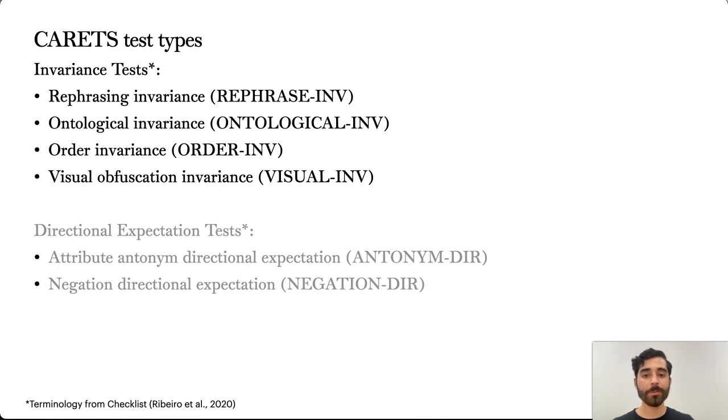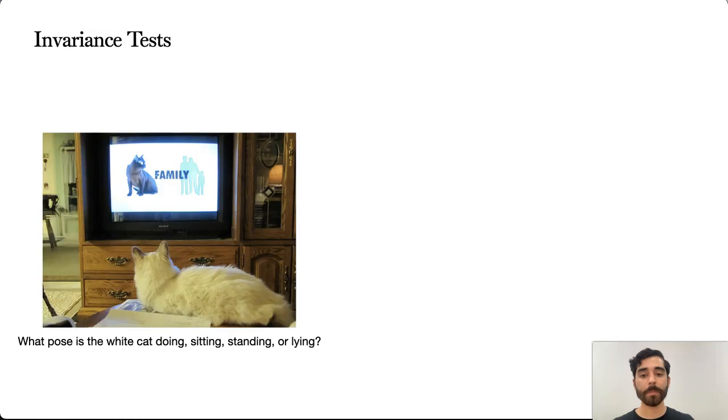Now we'll look at some examples from each of these tests, starting with the invariance test category. We'll consider the image question pair shown on the left. There's an image of a cat watching television, and we have the question, what pose is the white cat doing? Sitting, standing, or lying? Notice that there are 2 cats in this image, so the white modifier disambiguates which one we're talking about.